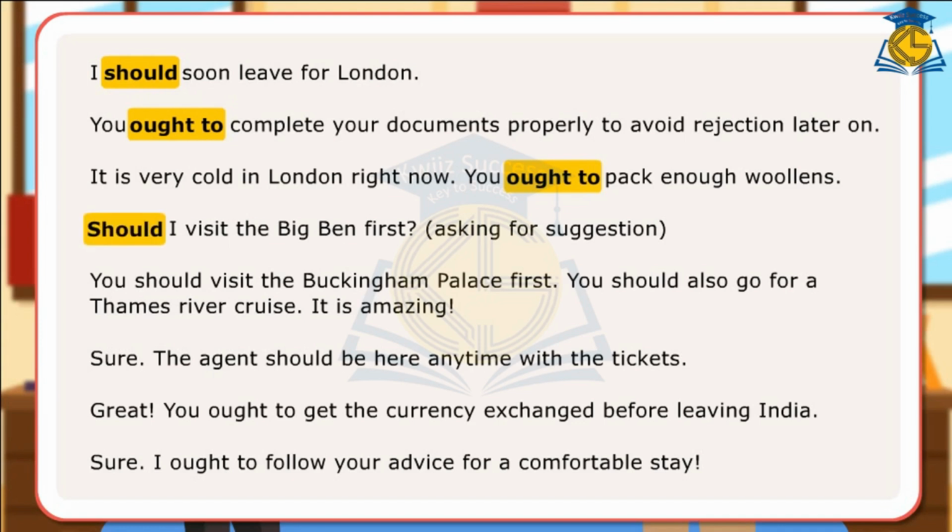Should I visit the Big Ben first? Asking for suggestion. You should visit the Buckingham Palace first. You should also go for Thames River cruise. It is amazing. Sure, the agent should be here anytime with the tickets. Great, you ought to get the currency exchanged before leaving India. Sure, I ought to follow your advice for a comfortable stay.